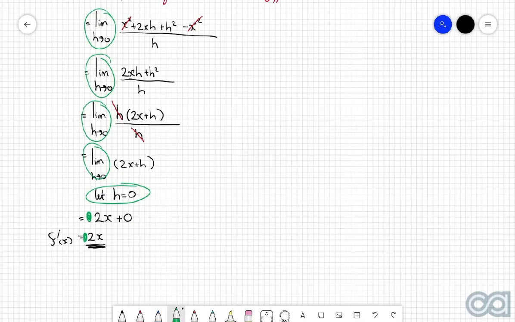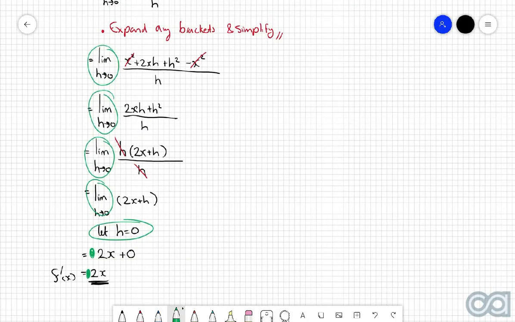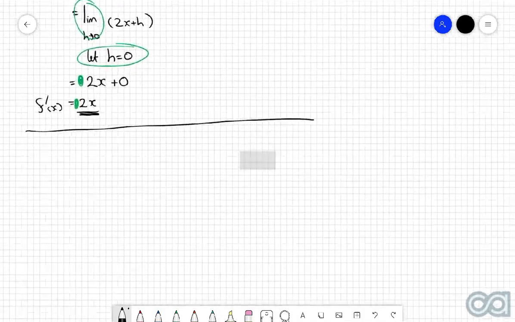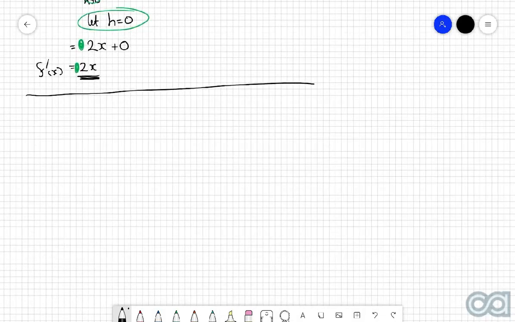Just a quick thing, if you do not write out the limit at every single line, then they will deduct a mark very, very easily from your tests or exams, okay? Make sure you do that. It's such a simple thing, but just make sure you're doing it at every single step until you make that substitution. Okay, so that's that first example there. The polynomial ones, again, are relatively nice in that aspect because the main thing you just need to do is to expand and simplify any brackets that you've got on top. Let's have a look now at doing a reciprocal function.